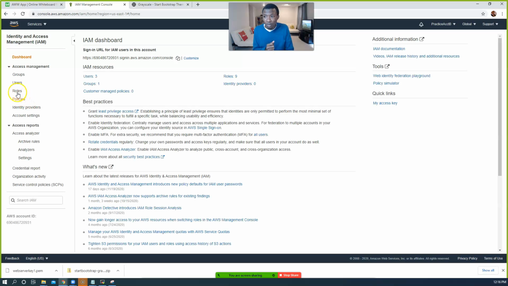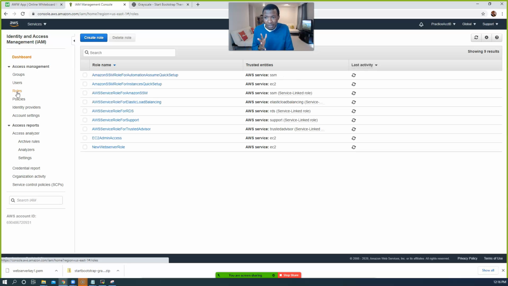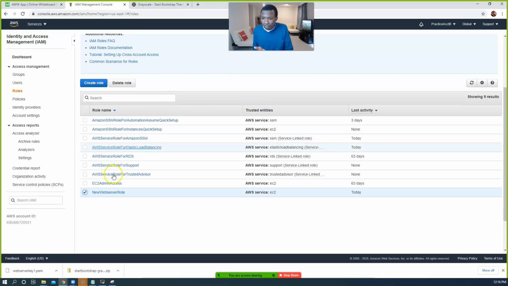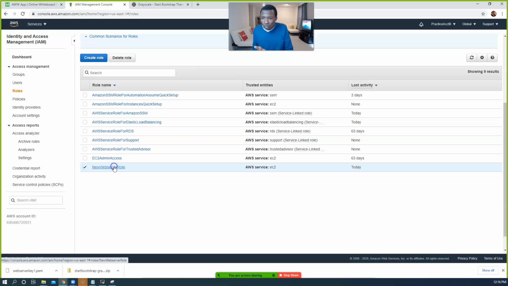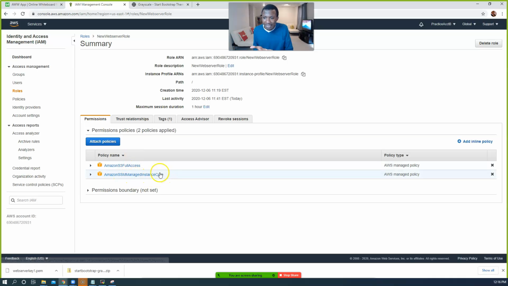We need to make sure that particular policy is part of the role before we can use this. Remember, I talked about that in the beginning of this session. So let me just check. I'm looking at this role right now, the web server role, and I want to make sure that it has SSM instance core. There you go, it has it. This is what's going to make SSM work, guys.